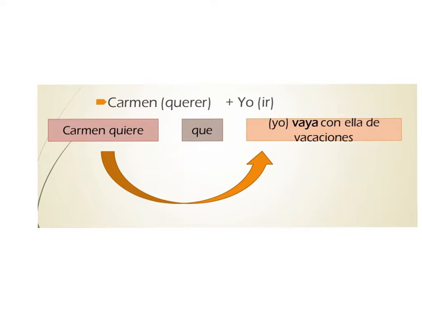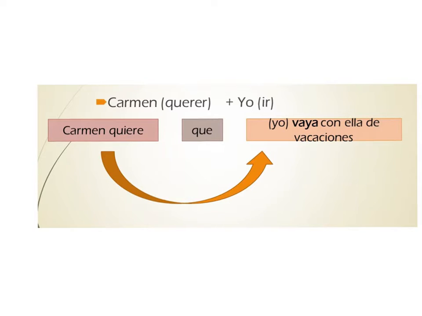This is another example. We have Carmen quiere que yo vaya con ella de vacaciones. We have here two sentences, Carmen quiere, and que yo vaya con ella de vacaciones, two sentences connected by the conjunction que. The first one is what we call the independent sentence.